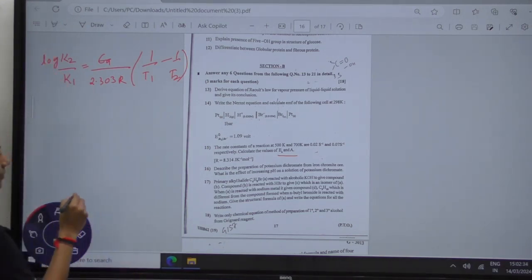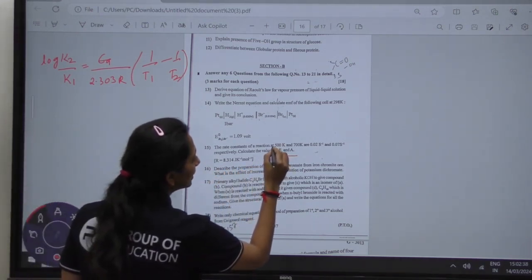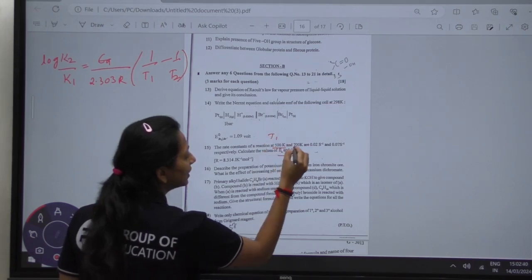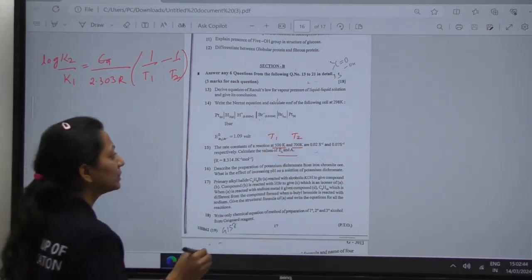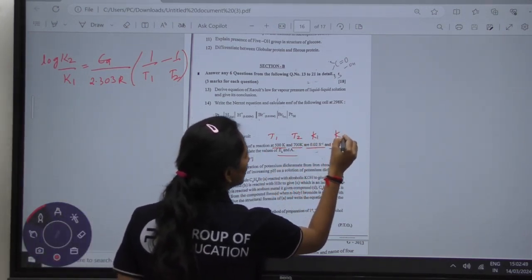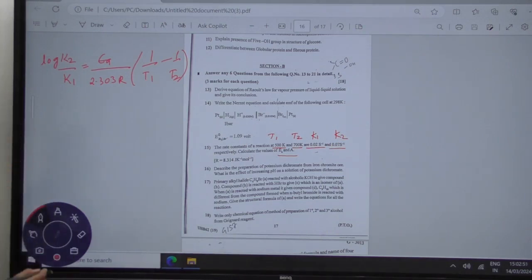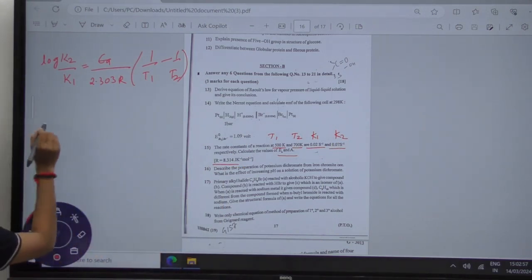If T1 is my first temperature, 500 will be taken as my T1 and 700 as my T2. Respectively, this will be my K1 and this will be my K2. Keeping the values of K1 and K2 in the equation, and the value of R is already given, we will solve for EA.